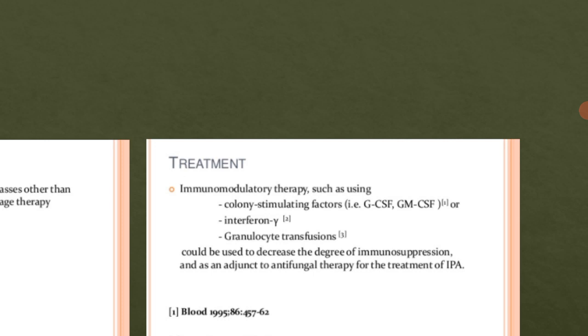Albicans is Candida albicans, which causes candidiasis. This will cause aspergillosis. Then we studied the antigens and allergens that may be present on the Aspergillus structure.